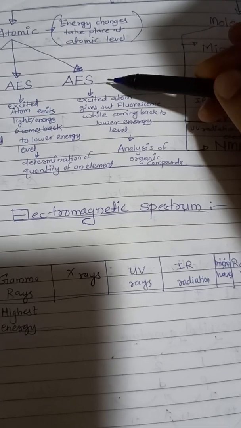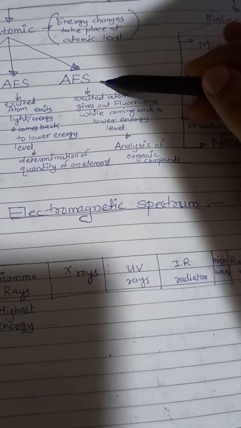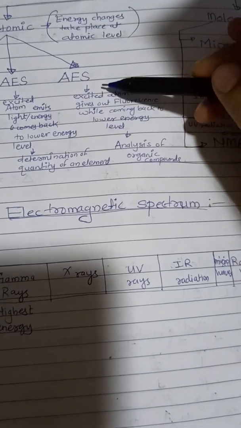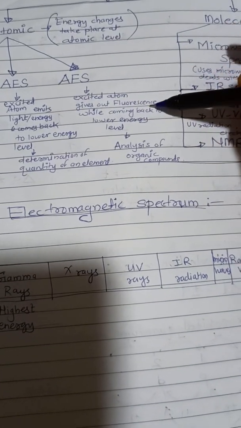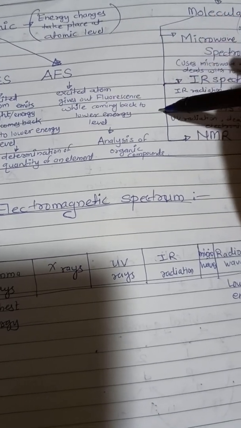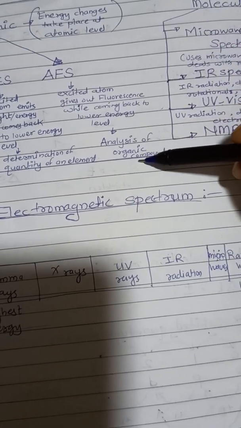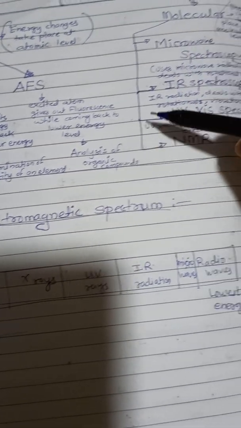Similarly, atomic fluorescence spectroscopy is also a type of emission spectroscopy, but the light emitted is called fluorescence. The excited atoms give out fluorescence while coming back to the lower energy level, and this spectroscopy is used for the analysis of organic compounds.